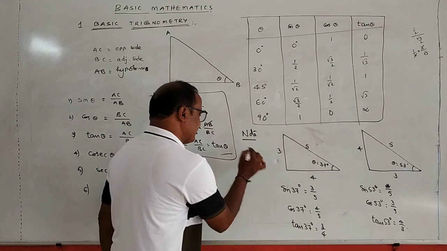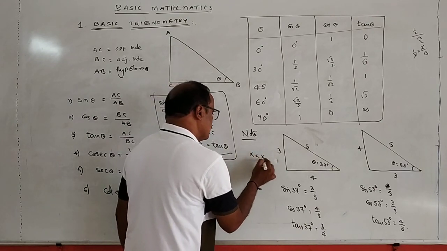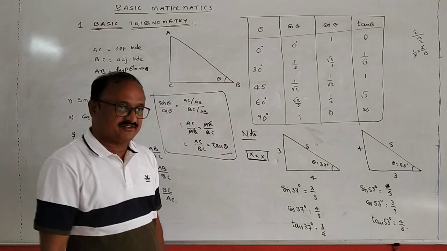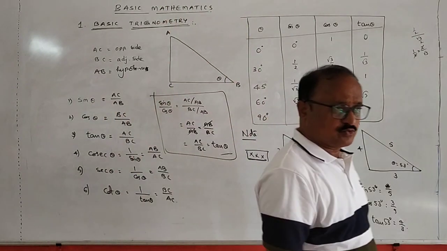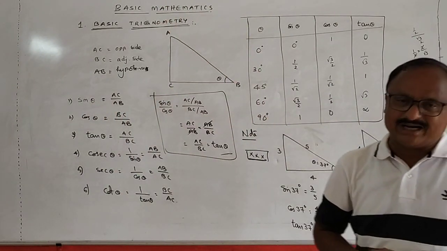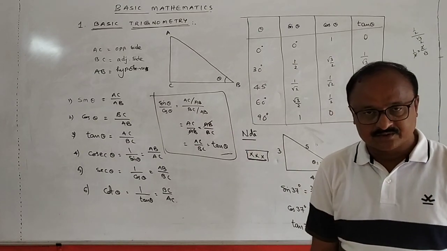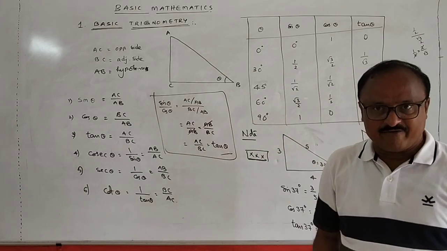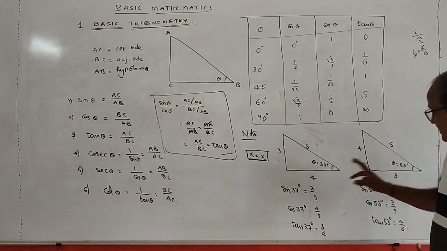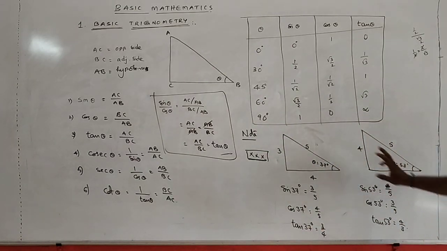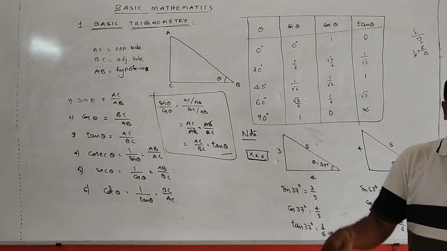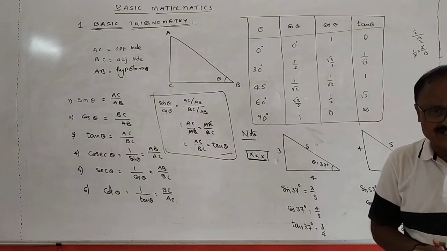So this is very important while doing the problem series. But most of the students confuse: what is the value of sin 37? Is it 3/5 or 4/5? Out of 37 and 53, the hypotenuse should be equal to 5. There is no change in the hypotenuse. Which one is the opposite side? Which one is taken as the adjacent side?